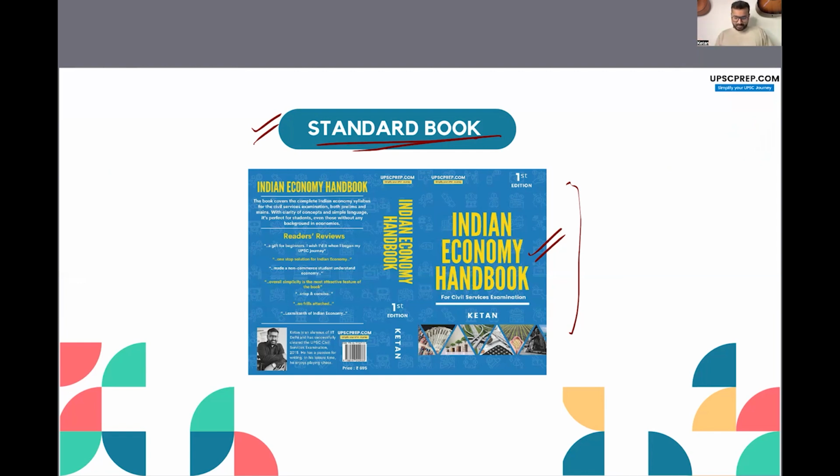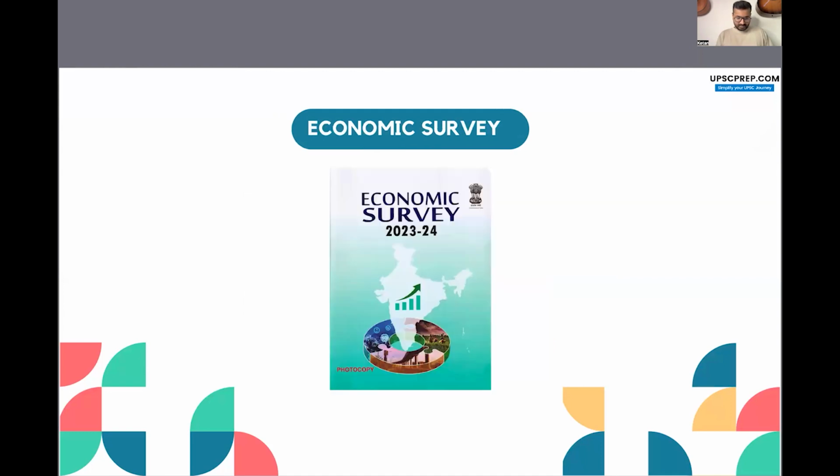All right. Now, this is where most of the heavy lifting is done. So once you have covered the NCERTs and the standard book, then your static portion is complete. Theoretically, you'll become much stronger. The concepts will become clearer. And then you can pick up the economic survey. क्योंकि अगर पहले economic survey पढ़ने का try करोगे तो समझ में नहीं आएगा. But now, after you have read the NCERTs and the standard book, the economic survey should make much more sense to you. Okay. So next is the economic survey.